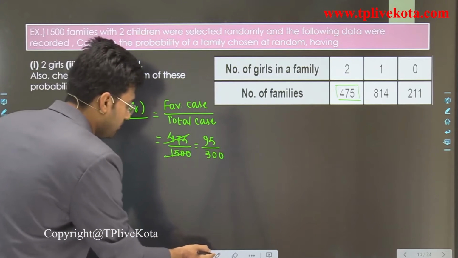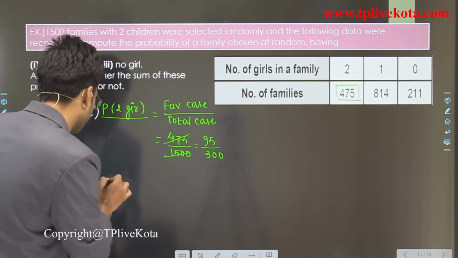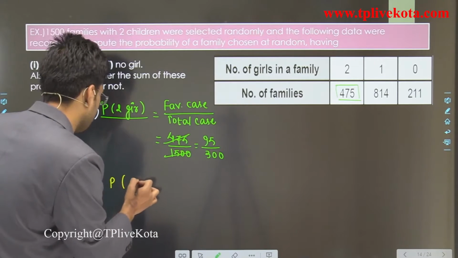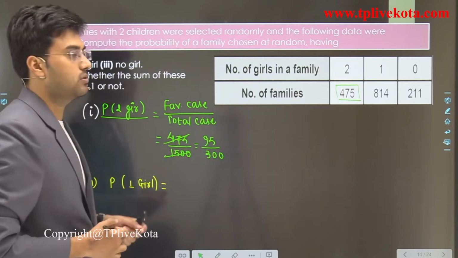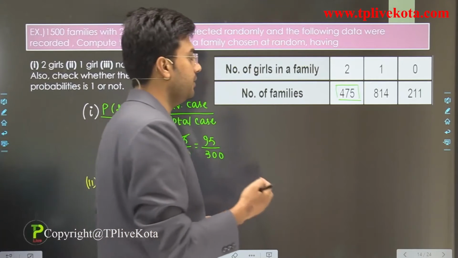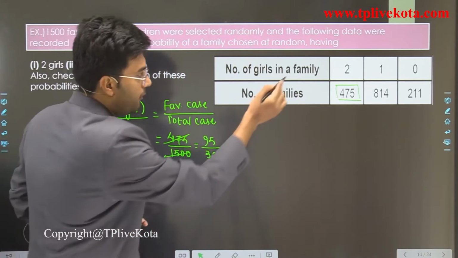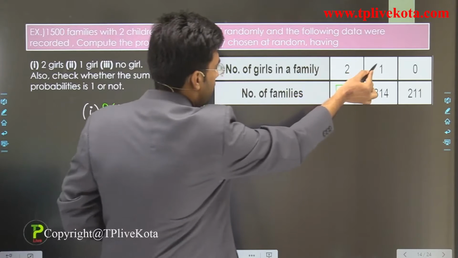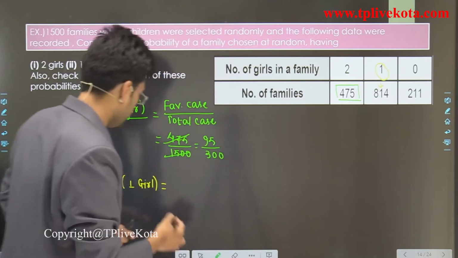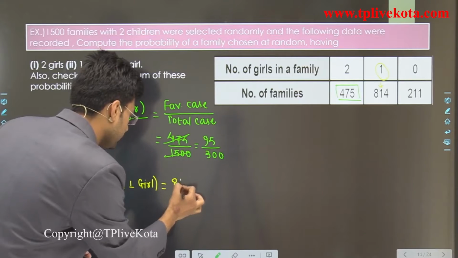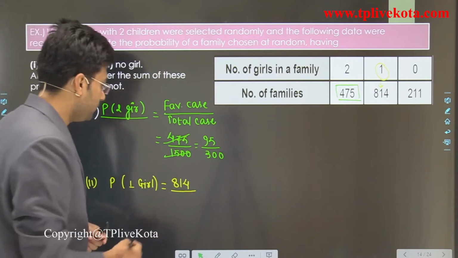Now let's find the probability of one girl. The favorable cases for the probability of one girl are 814, and again the total cases are 1500.